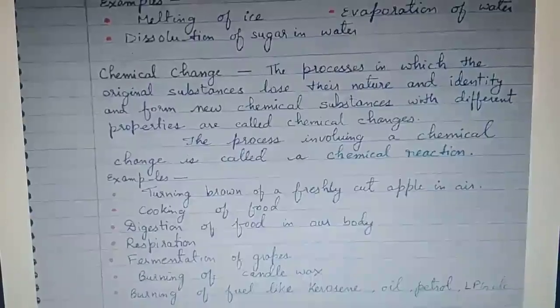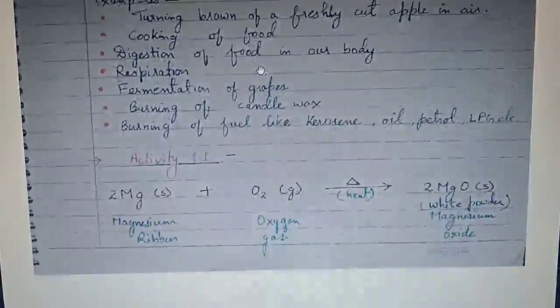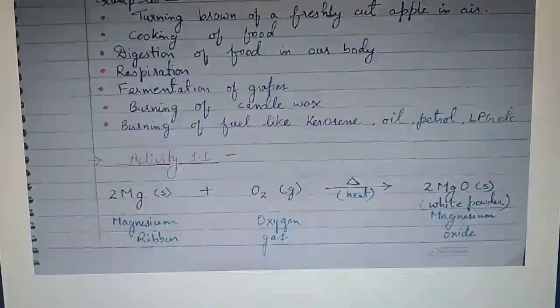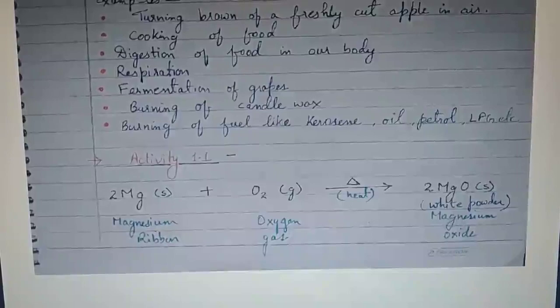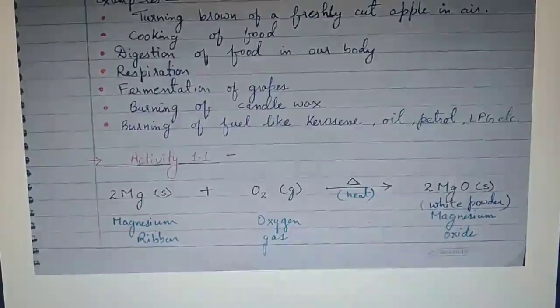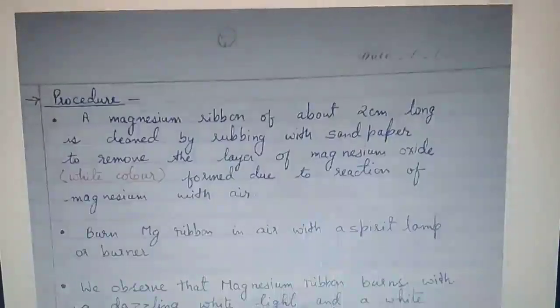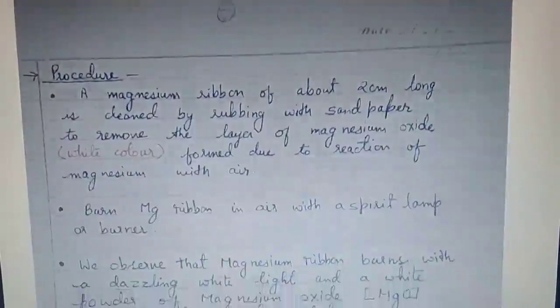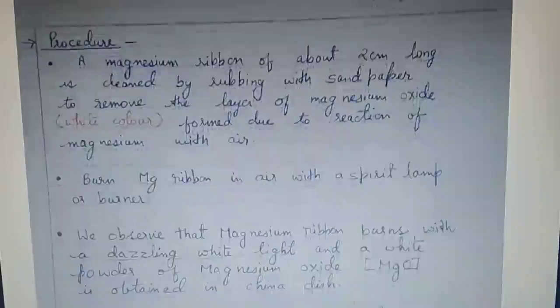Activity 1.1. In activity 1.1, if you burn a magnesium ribbon in the presence of oxygen, what will you get? You will get magnesium oxide. You can see on the screen the formula of magnesium oxide is MgO. Here I have written the whole procedure of burning a magnesium ribbon. You can pause the video and copy down the procedure.